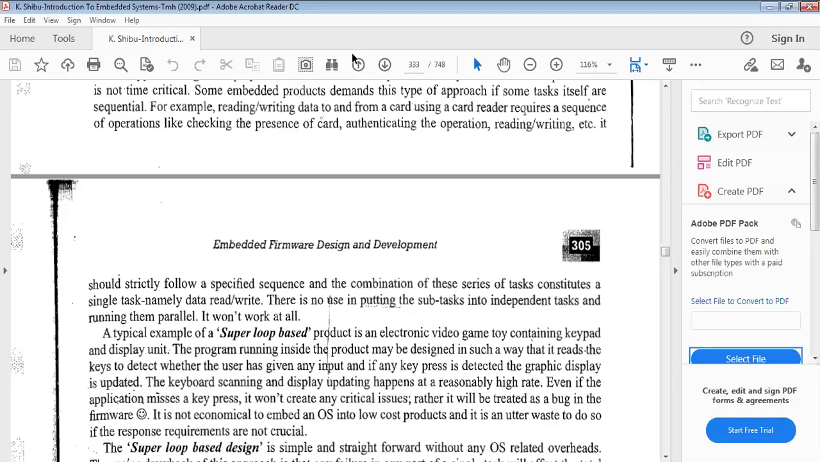Advances in processor technology bring out low-cost and high-speed processors or controllers. Using such processors in a super loop-based design greatly reduces the time required to service different tasks, and they are capable of providing nearly real-time attention for the external events.